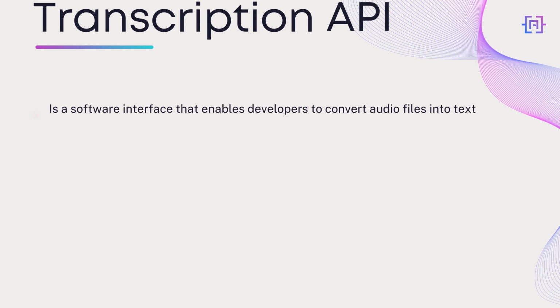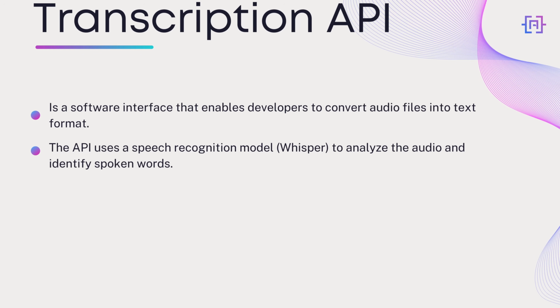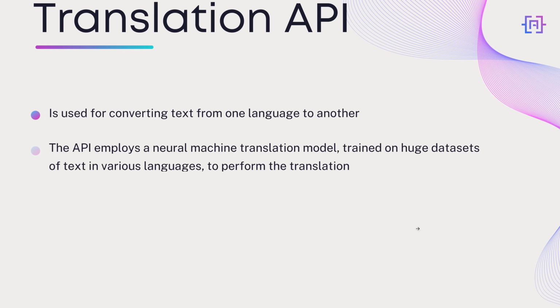OpenAI provides 2 endpoints, transcriptions and translation, based on the state-of-the-art open source Whisper model. Practically, you can use this model to transcribe audio into whatever language the audio is in, or to translate and transcribe the audio into English. Alright, let us start now writing our code and learn how to implement it.